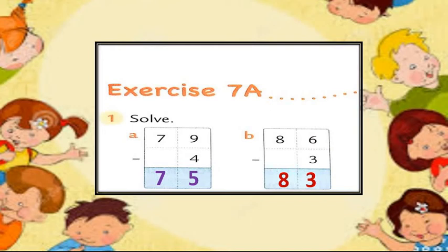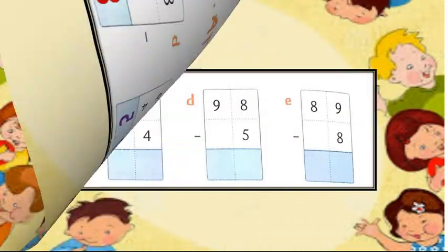86 minus 3, we get 83. So, has everyone completed? Very good. Now, leave some space and write the next sum.